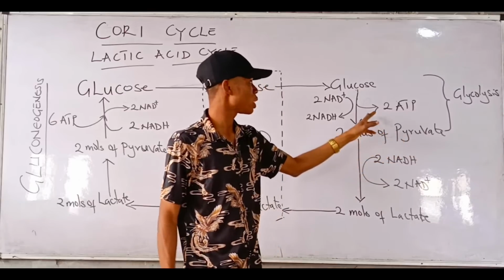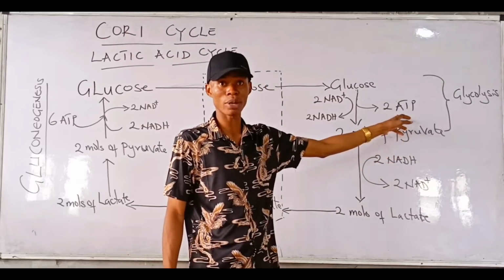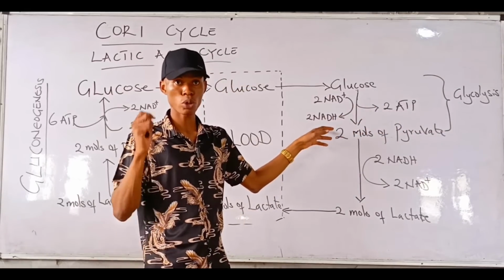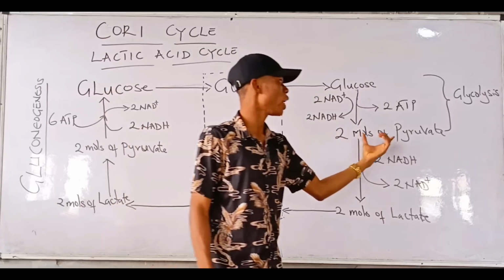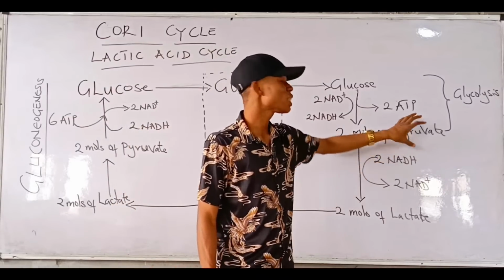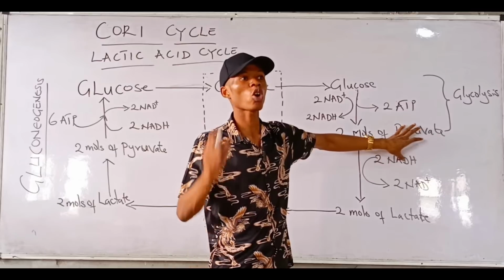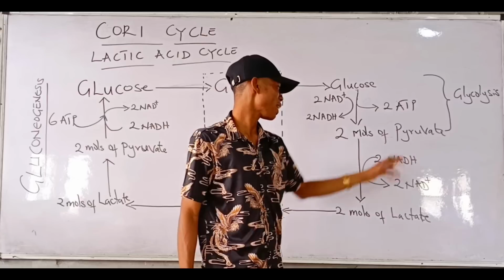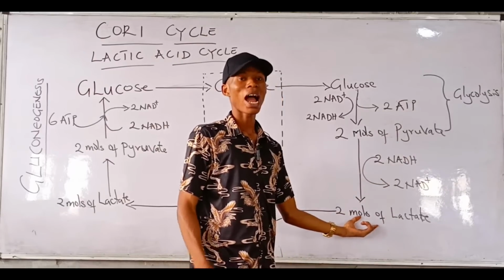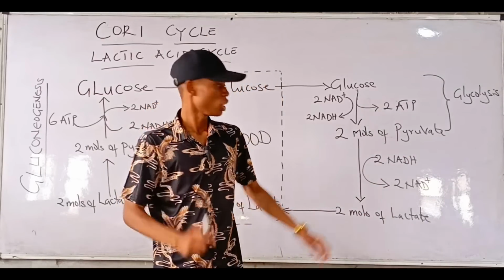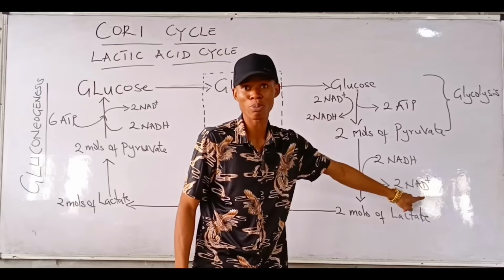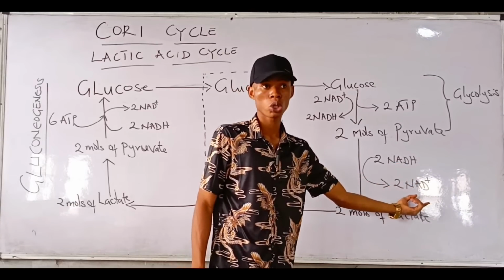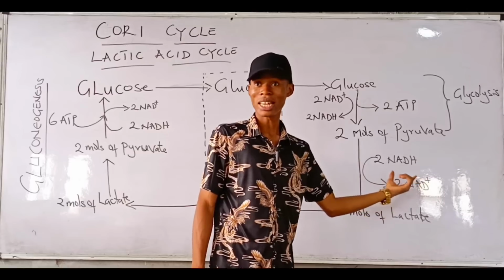2 molecules of pyruvate, and we release 2 molecules of ATP, right? 2 molecules of NADH was also released in the process, was it not? Now this was our end product of glycolysis. This pyruvate now, since oxygen is not present, cannot be converted to acetyl-CoA. Instead, it is reduced to what? Lactate. And remember, in reduction, the reducing agent will be oxidized in the process, right? So NADH is converted to NAD+. So here we are even utilizing NADH.